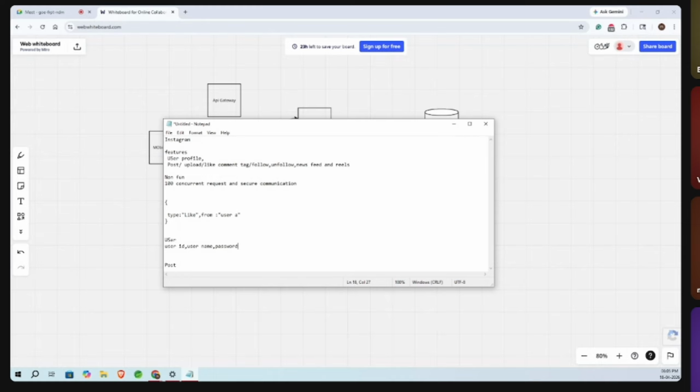Let's say there is a post and somebody goes and likes that post. Will the number of likes be stored in the same post table, or will we have a separate table for likes? For comments we have to use a separate table, likes need a separate table, and posts need their own table. Okay, understood. And at the end there should be some aggregation in between.